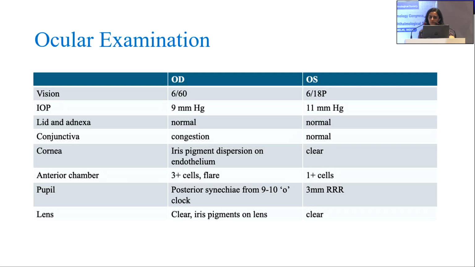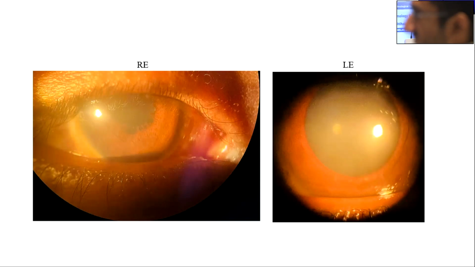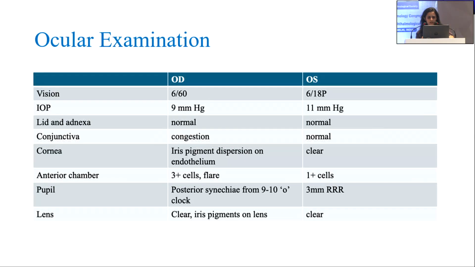Ocular examination. In the right eye, the visual acuity was 6/60, with IOP by rebound tonometer, lid adnexa normal. Conjunctival congestion was seen with iris pigment dispersion on the endothelium. 3+ cells and flare were seen in the anterior chamber, and posterior synechiae were seen from 9 to 10 o'clock hours. The left eye vision was 6/18 partial, with the rest of the anterior segment within normal limits with mild anterior chamber reaction.